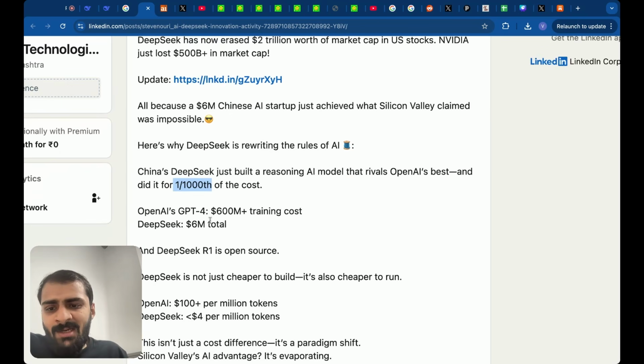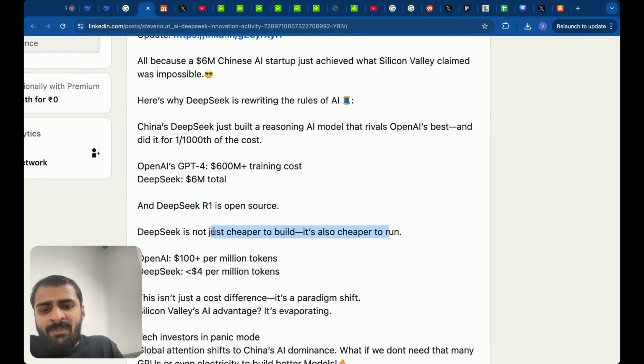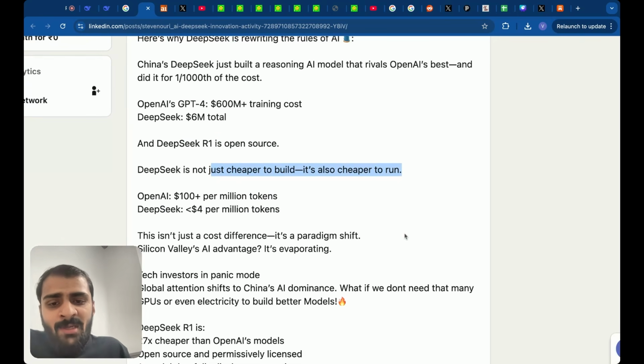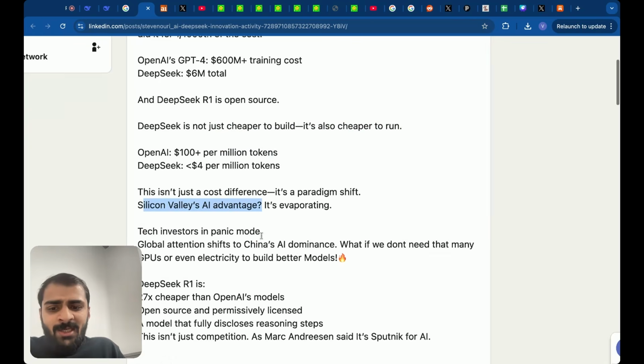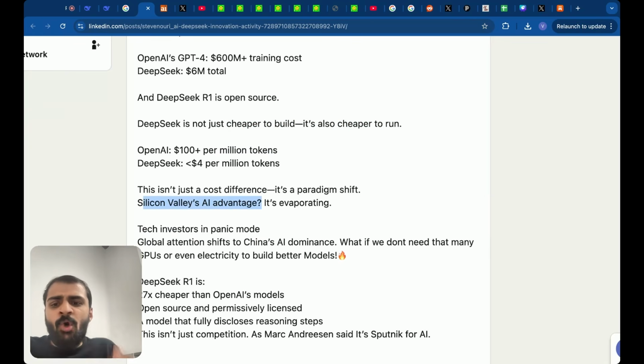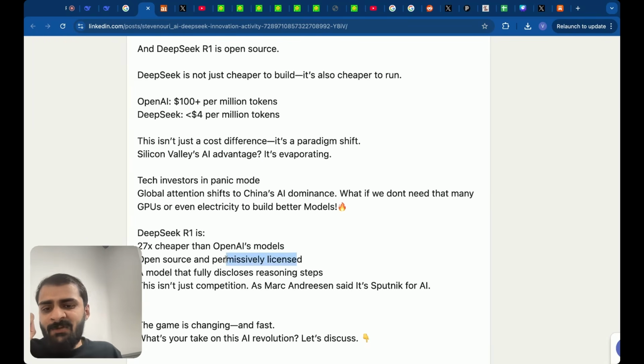And more than that, it was open source. DeepSeek was not just cheaper to build, it was also cheaper to run. So this was more than technical, it was also a political thing, right? Had Silicon Valley lost its AI advantage? DeepSeek raised all of these questions. It was around 27 times cheaper than OpenAI. It was open source and permissively licensed.